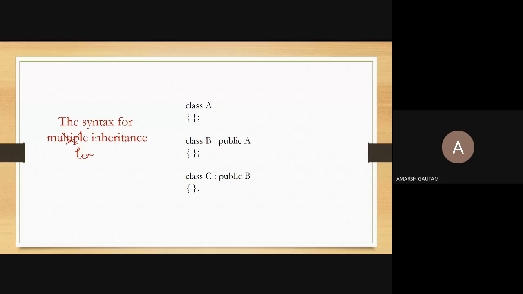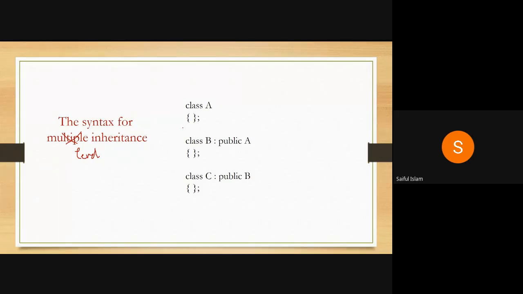Sir, in this multi-level inheritance, the protected member of class A, will it be accessible by class C? Protected member of class A will only be accessible to class B. And if you derive class C, the protected member of A will not be visible. It will act as a private. So protected member is just for a single level of derivation. After a single level of derivation, it will become a private member.